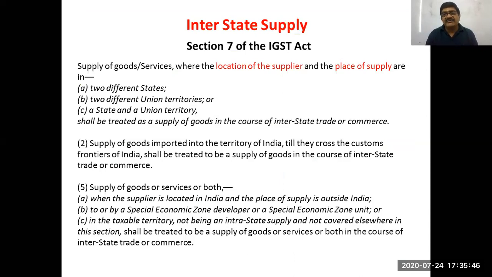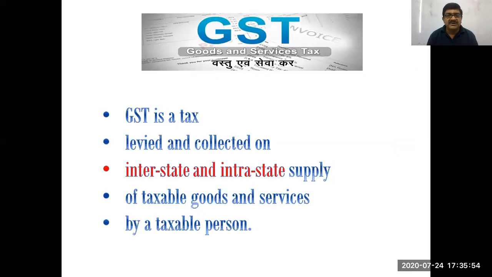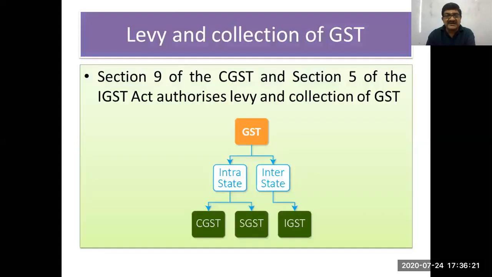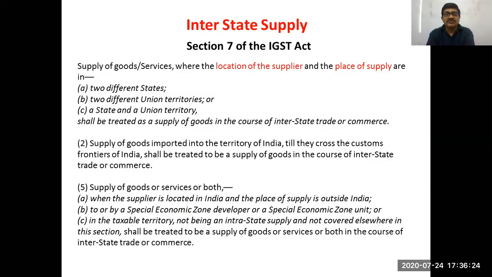Then, here we have a detailed explanation of what is called interstate supply. Why are we talking about this? I'll take you back here. Point number 3 says interstate and intrastate supply. Interstate supply is defined under section 7 of the IGST Act. Intrastate supply is defined under section 8 of the IGST Act. Note it carefully. So here we will go to this. So what is called interstate supply?